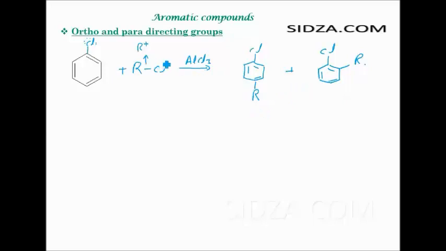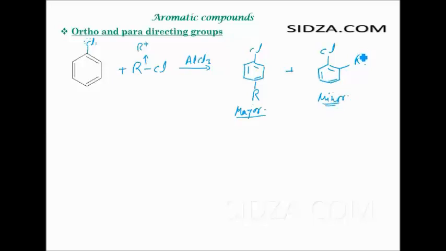You get the two types of products because the group here is an ortho-para directing group, and the substitution can occur at either the ortho position or the para position because both are negatively charged. Okay, among the two, the para one is the major product. You can say this is formed in more proportion than the ortho product. The ortho product is the minor product.